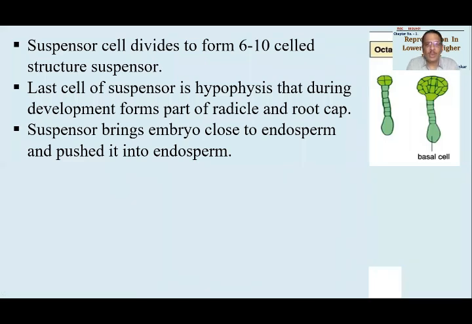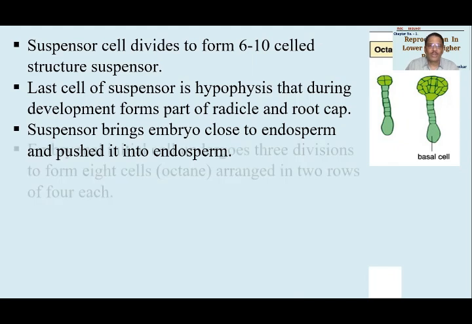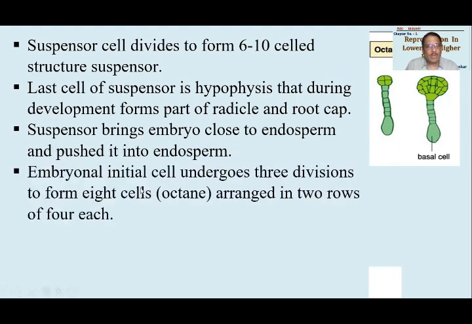Suspensor will bring the embryo very close to the endosperm, or it will push the embryo deep into the endosperm. Endosperm, remember, is food for the developing embryo. The embryonal initial cell, जो यहाँ पे था, will start dividing into certain cells. There will be 3 systematic divisions so as to form an 8-cell structure.